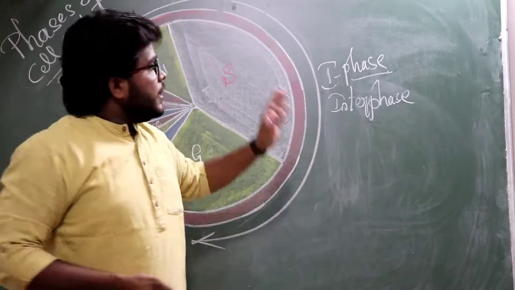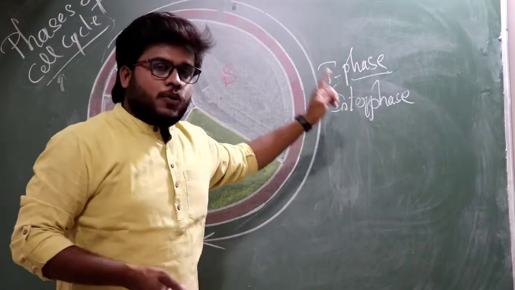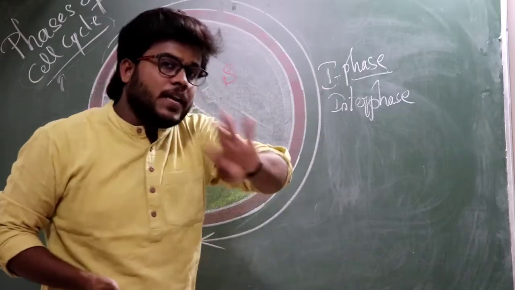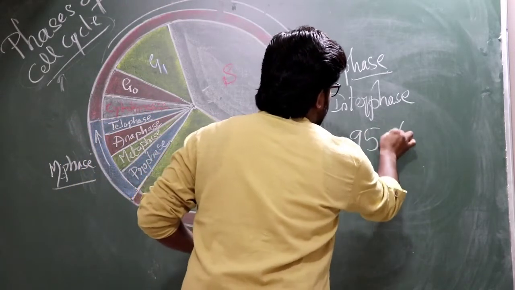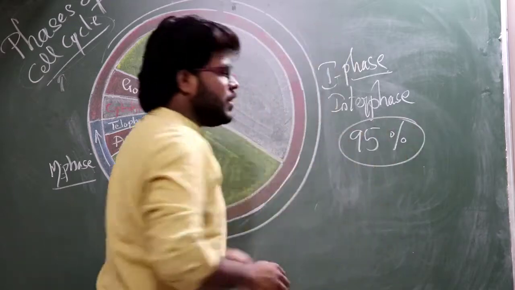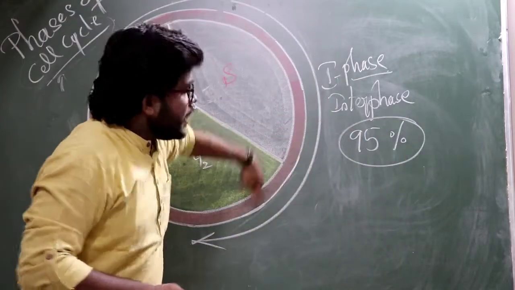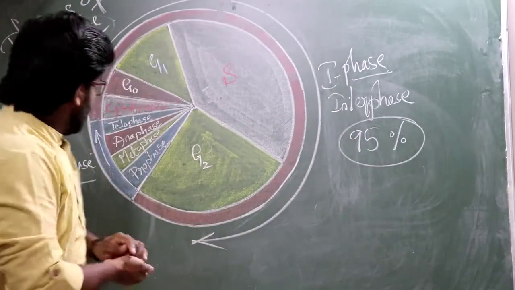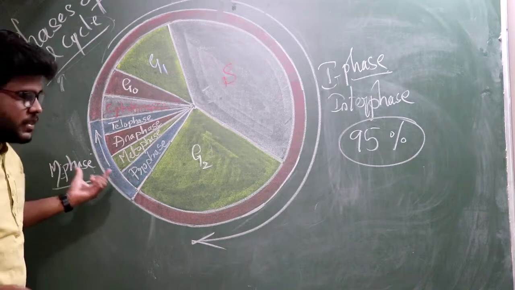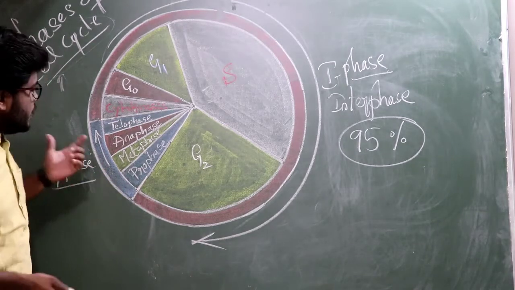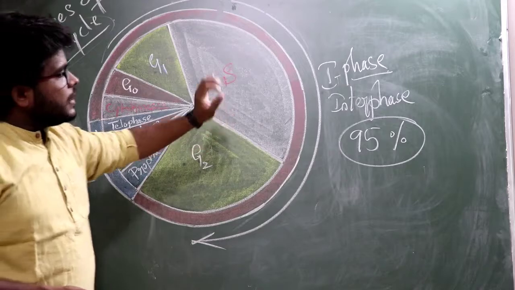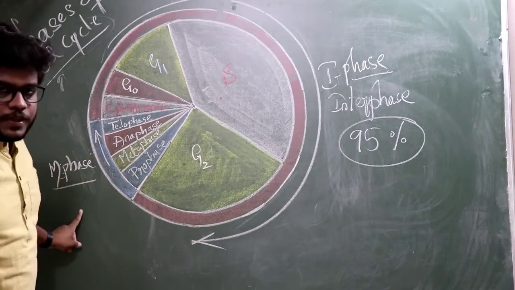It is a long undividing phase, because almost about 95% of the time period is taken for the I phase, and the remaining 5% is for the M phase. Understood?